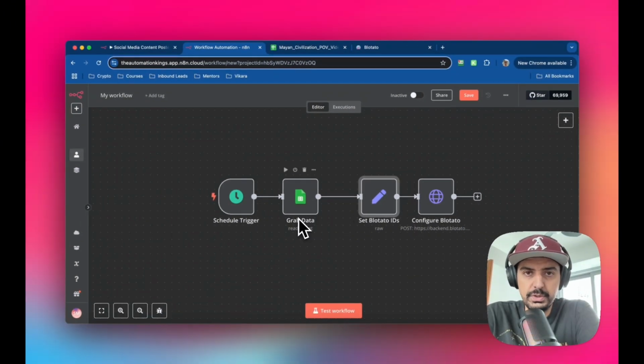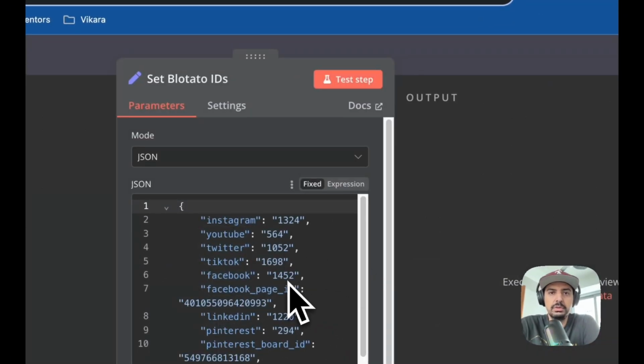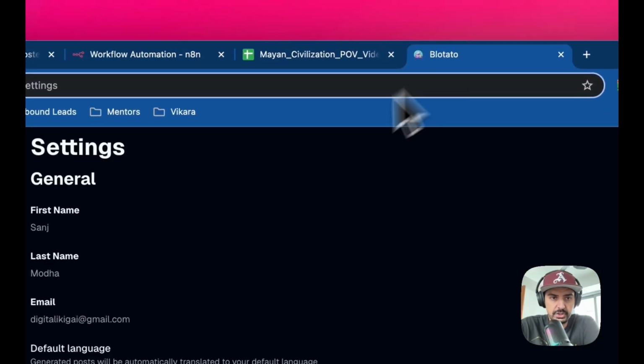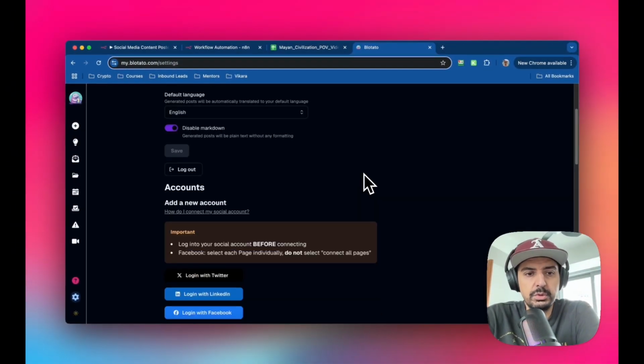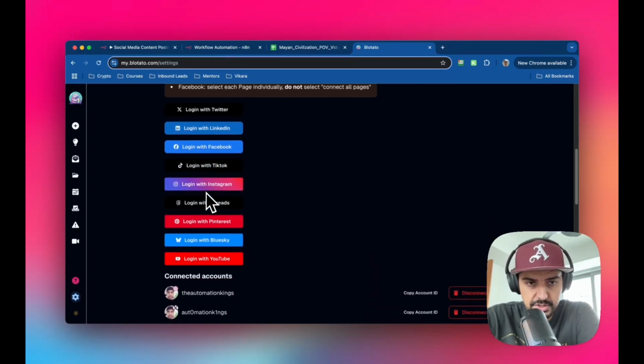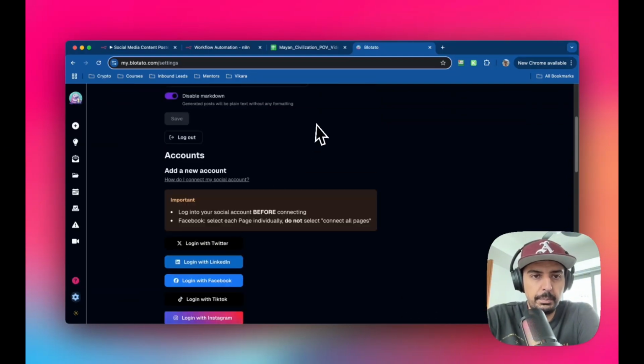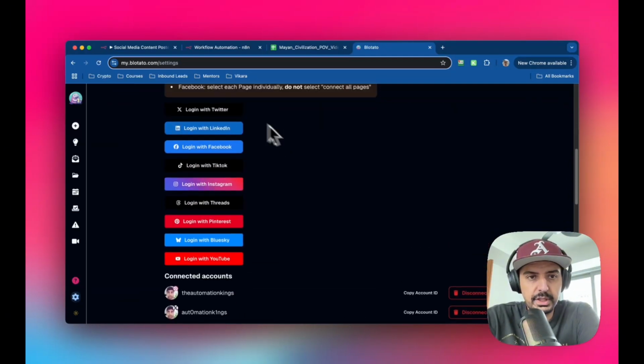Before I move on to the last part of the automation, which is go live, I want to show you how you can get these IDs. Okay, so the next thing you want to do is head over to Blotato. They have a 7-day free trial, so test it out. And then what you want to do is connect all of your social media accounts inside of this section here. Just go over to settings, and it'll bring you to this page. And then you just want to connect it all up here.